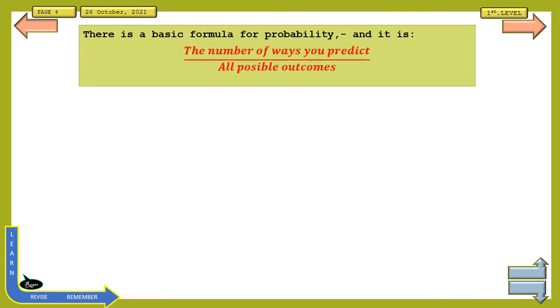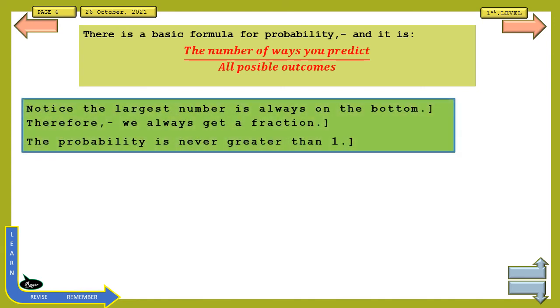There is a basic formula for probability, and it is the number of ways you can predict divided by all possible outcomes. Notice the largest number is always on the bottom. Therefore, we always get a fraction. The probability is never greater than 1.